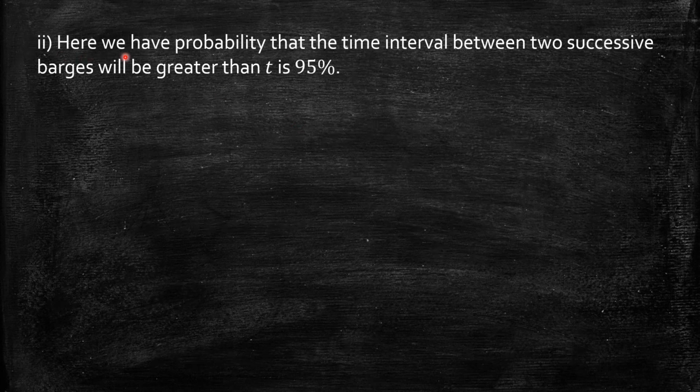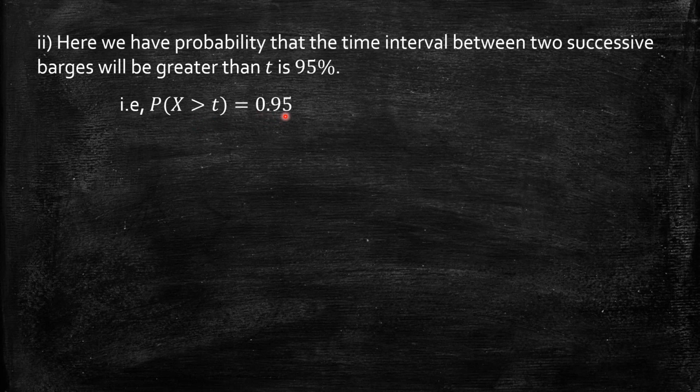That is, probability of x greater than t is 0.95. I want to find that t. What is the time interval required so that the probability is 0.95.